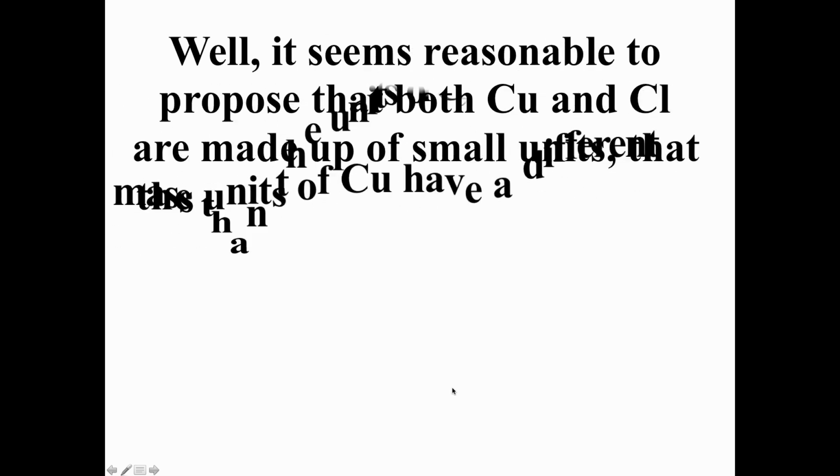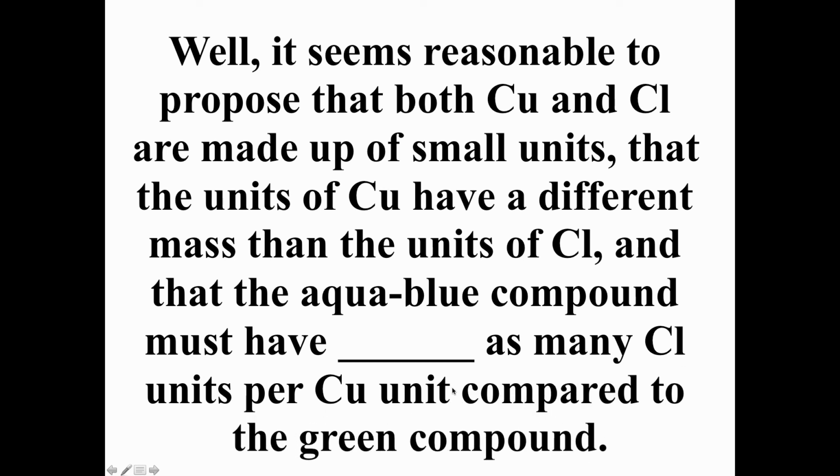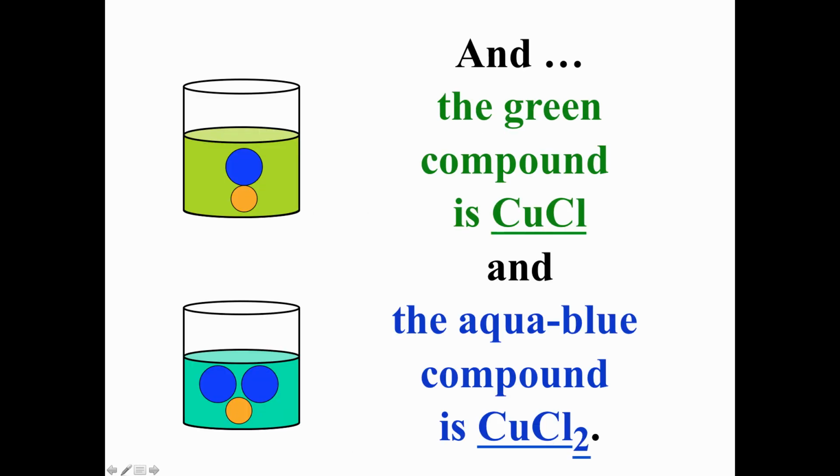So it's pretty reasonable to propose that both copper and chlorine are made up of small units. You probably already know that those small units are atoms, and these units have different mass, the copper units have different mass than the chlorine units, and that the aqua compound must have twice as many chlorines per copper as the green compound. And if we now go back to the substances and write chemical formulas, then the green compound might be CuCl, and the aqua compound might be CuCl2. And in fact, that is what their formulas are.